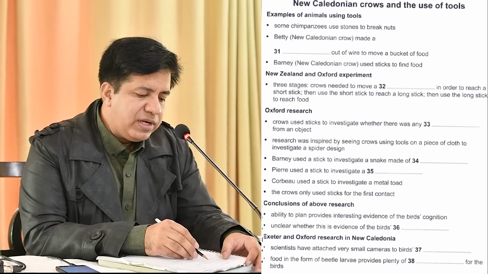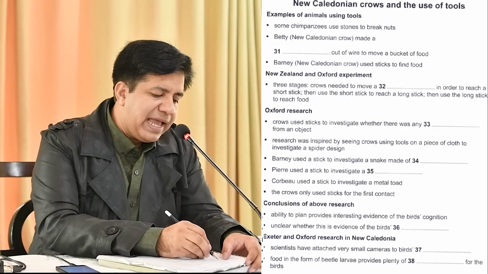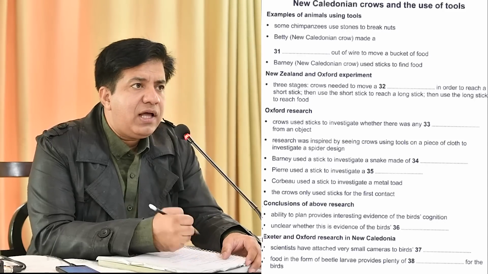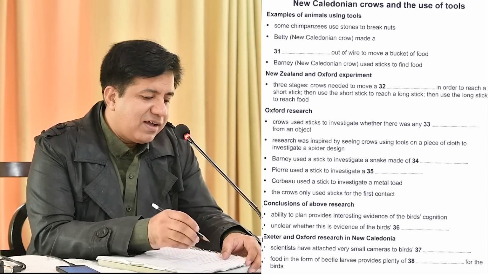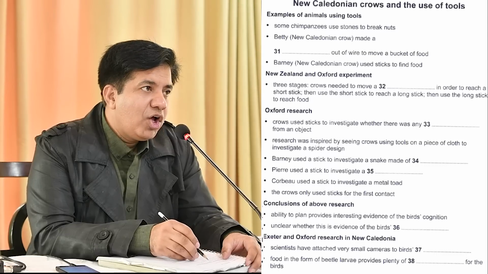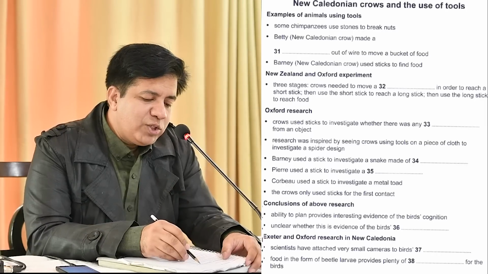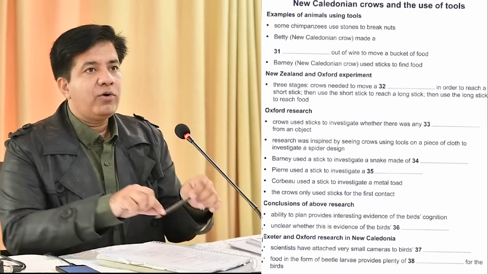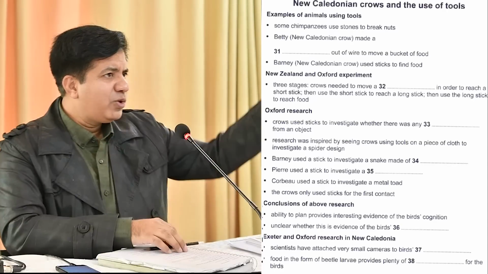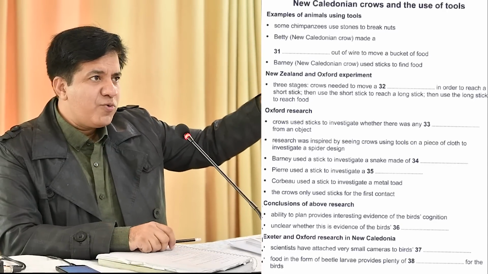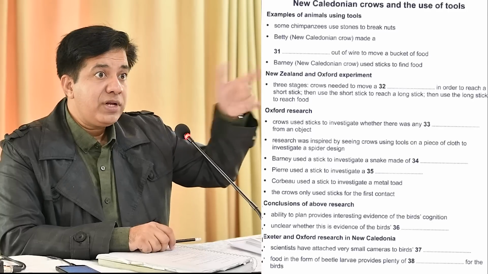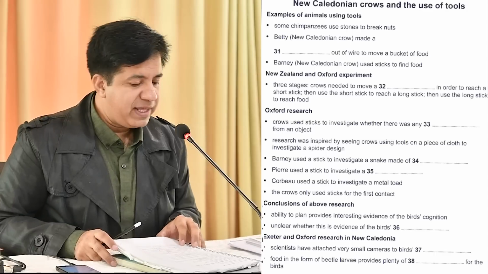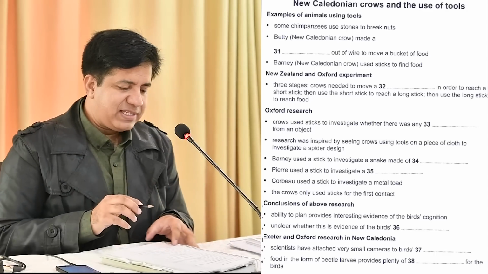New Caledonian crows and the use of tools. Caledonian, if you don't know the meaning, it's just a type of crow. Actually, it's the caw. Caw means kawa. Yeah, exactly. And the use of tools. Now, crows and how they use the tools. What is a tool? Like the thirsty crow. Those pebbles the crow threw in the water, they were a tool. And that story is a true story. Crows are very intelligent. Anyways, now let's see what the question is.